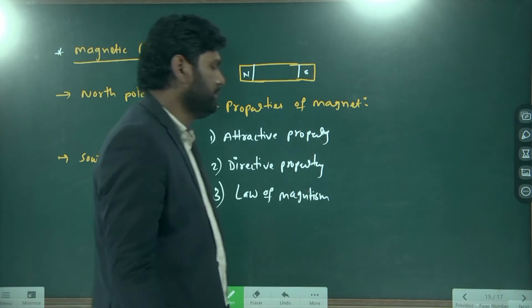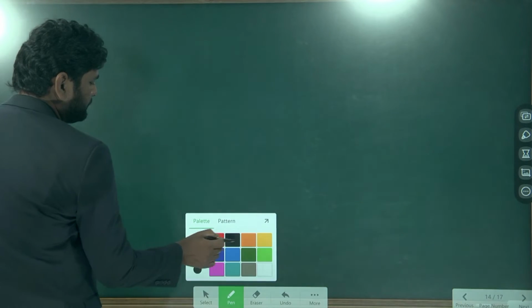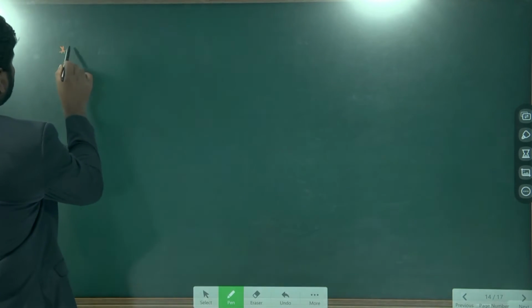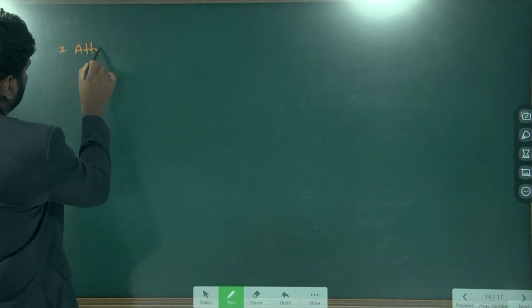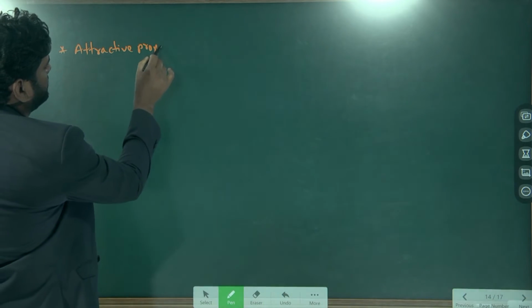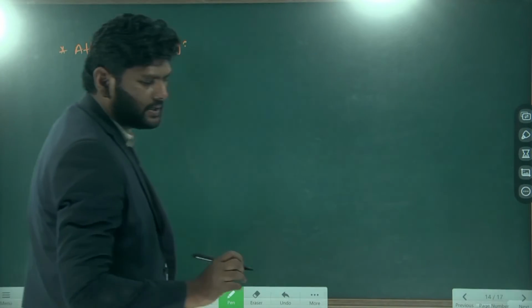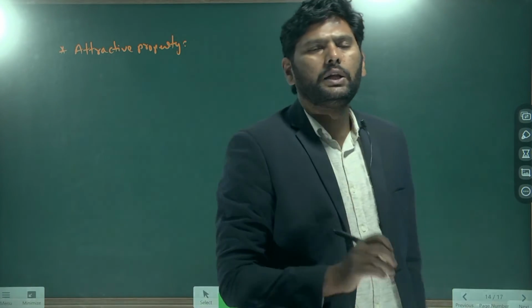First one is the attractive property. Write down attractive property. What is this attractive property telling you?